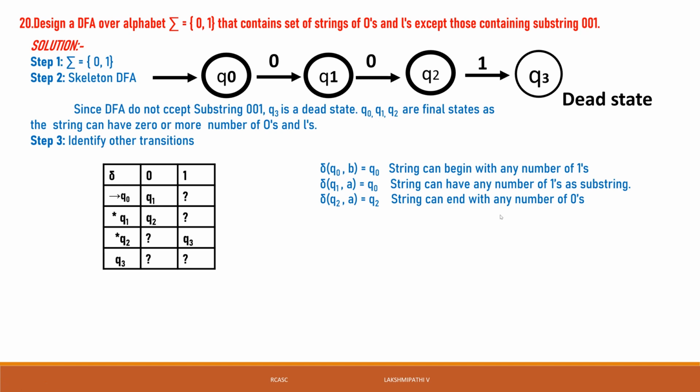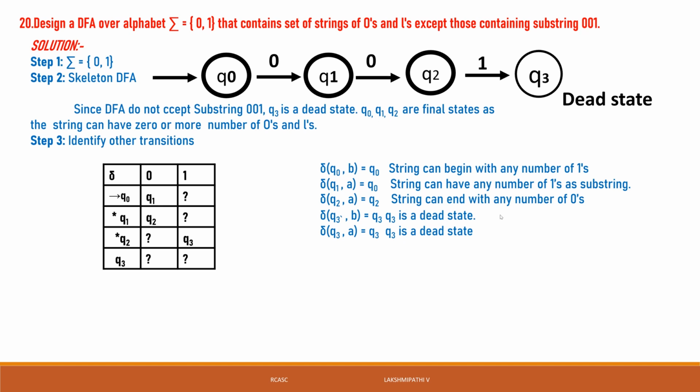Then Q3 of 0 is once again Q3 only. Q3 is a dead state. Then once again Q3 of 1 is Q3, because that is a dead state. Once the machine comes in there, it is not accepting. If it reads continuously 0, 0, 1, it will go to the next state, and at that time the machine is not accepting. That's why we take Q3 as the dead state. Any machine that continuously sees two zeros and a 1 does not accept that type of string.